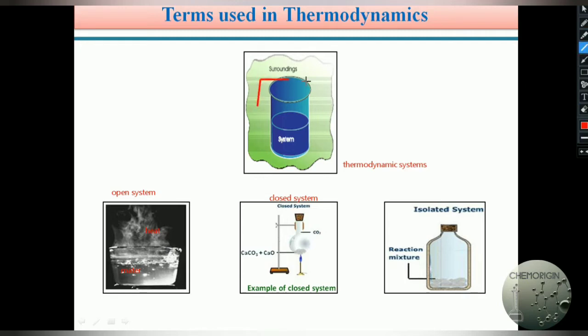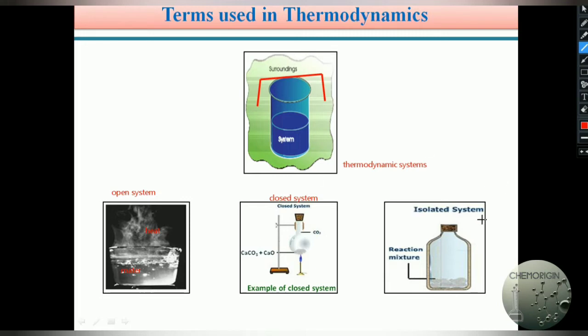For example, take a beaker of water and close it with a lid. On heating, what happened? The water present in the beaker is converted into vapor, but this vapor does not enter the surroundings because I closed it with a lid. But the heat energy is coming out from the system. Therefore, a closed system is defined as one in which energy can be exchanged with the surroundings but not the matter.